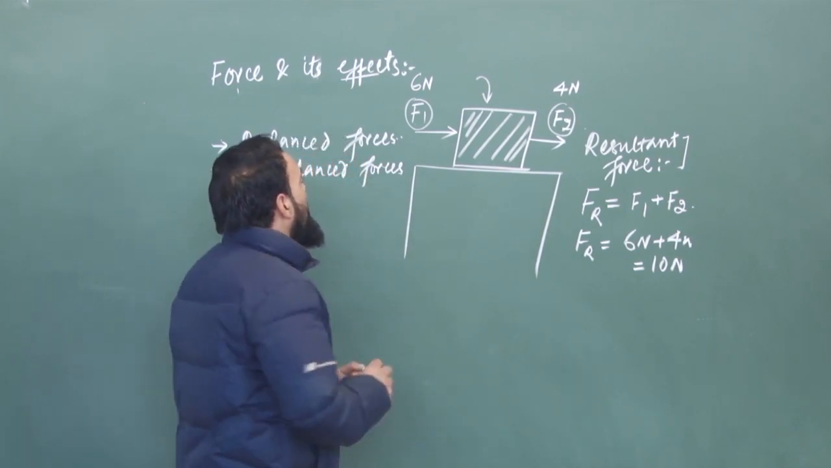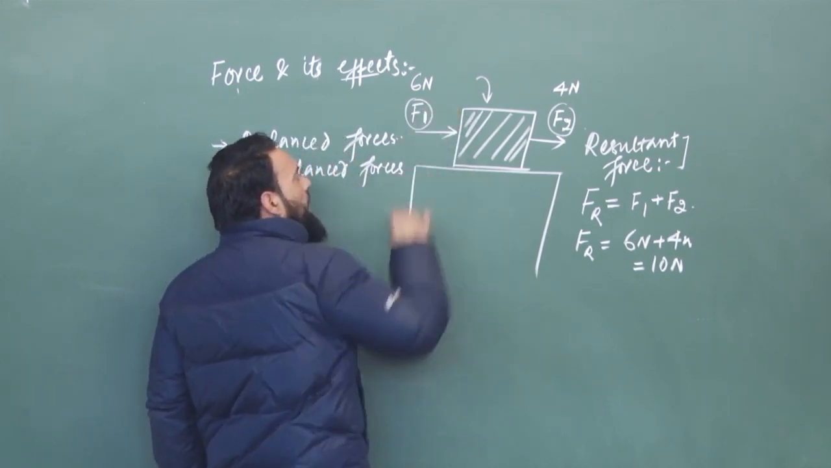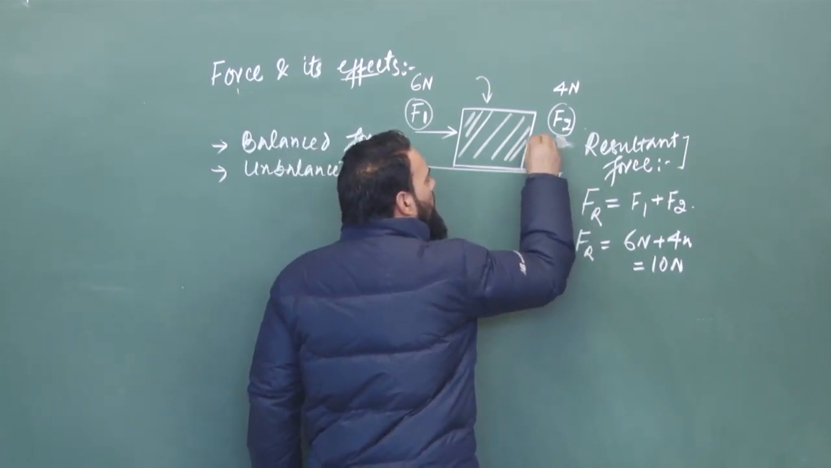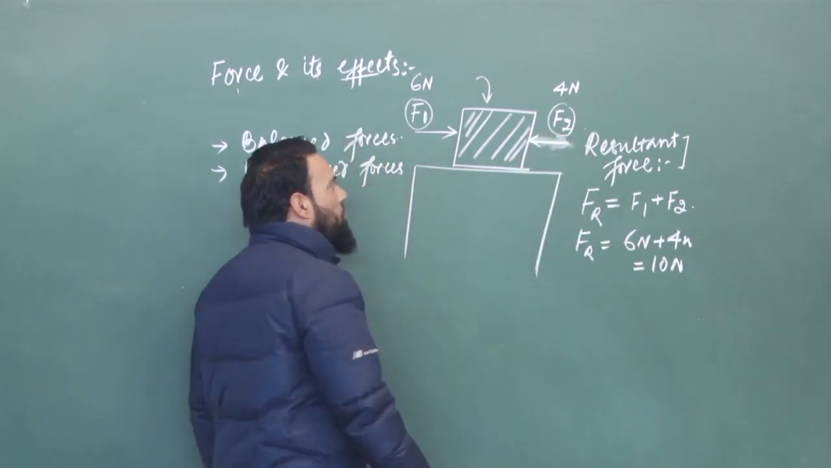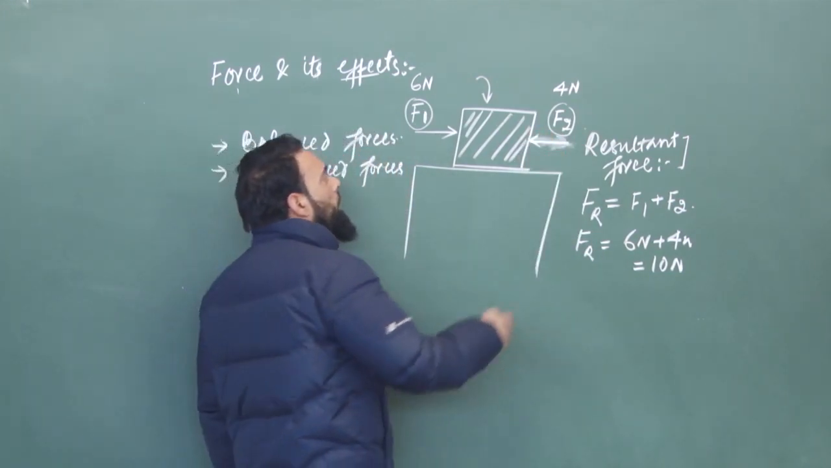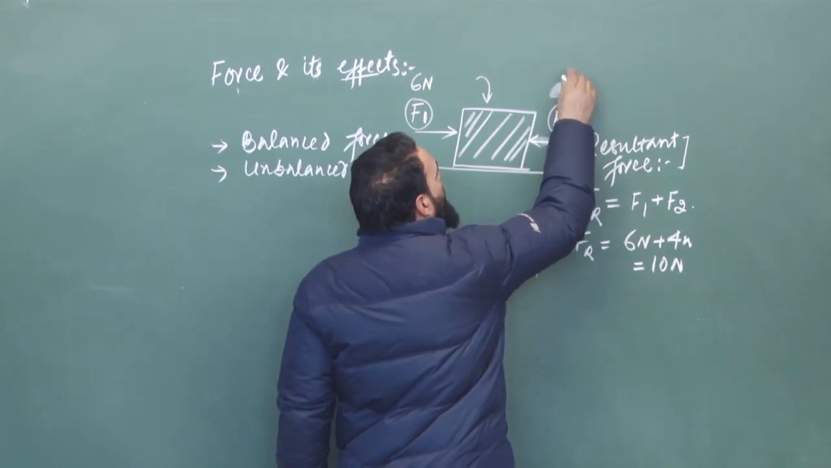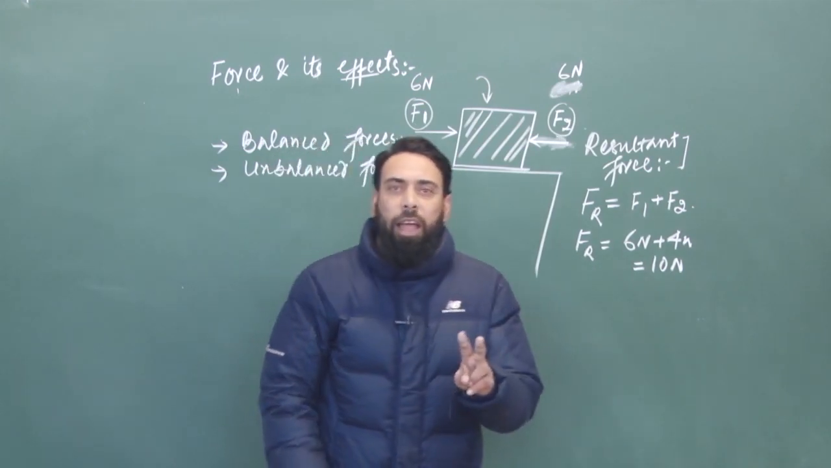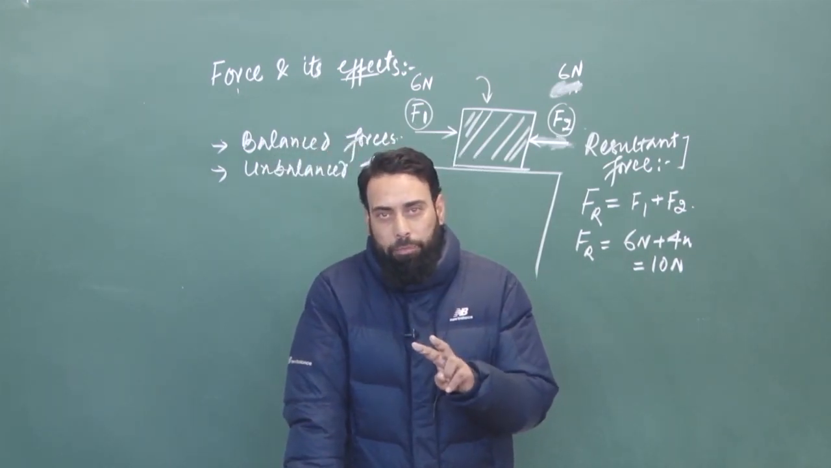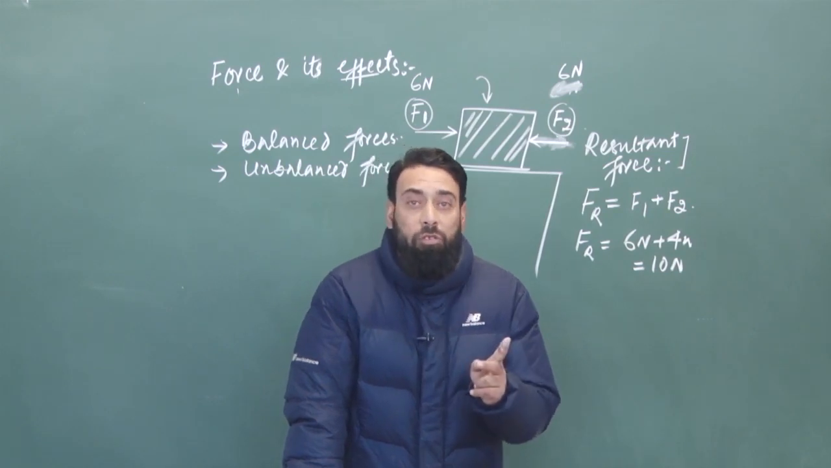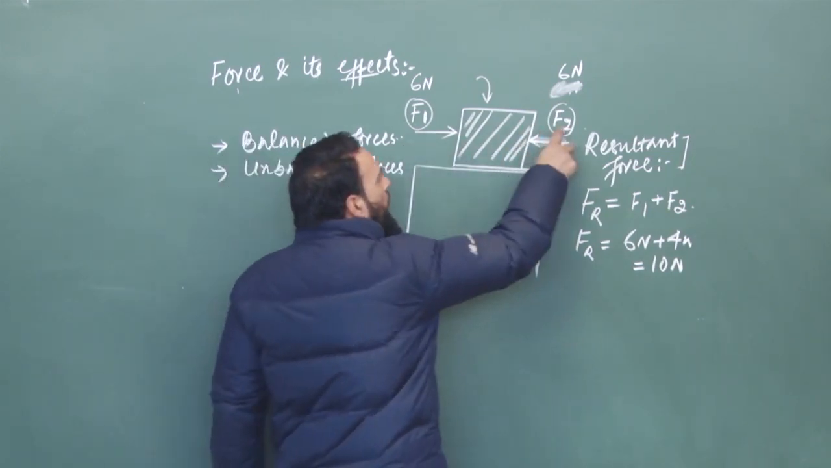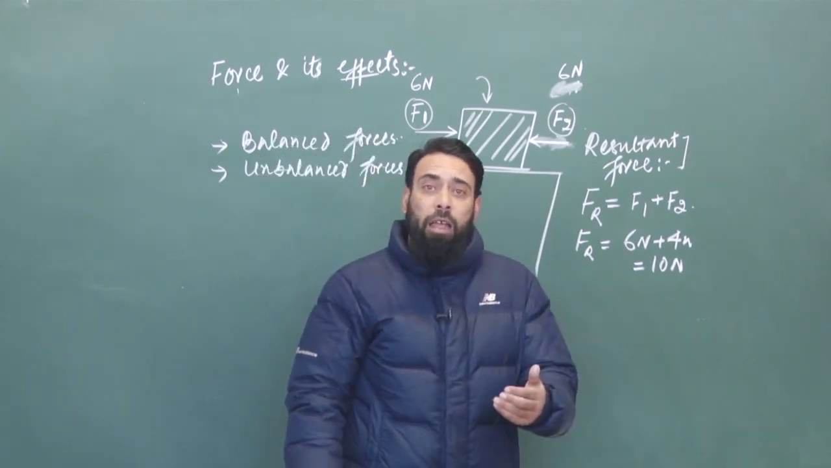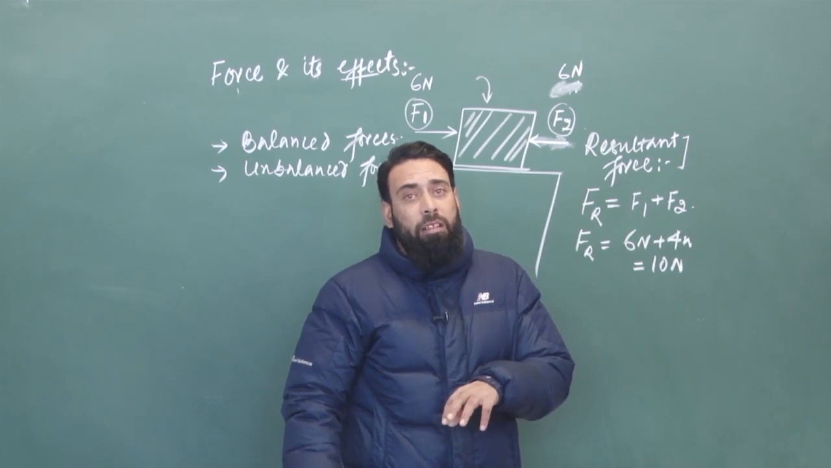Let the forces F1 and F2 be applied, but now with a slight change: F2 is in the opposite direction of F1, and F1 is equal to F2, that is 6 Newton and 6 Newton. So we can say two equal and opposite forces are applied on a body. F1 and F2 are the same in magnitude, but different in direction. One is applied in one direction and the other in the opposite direction.